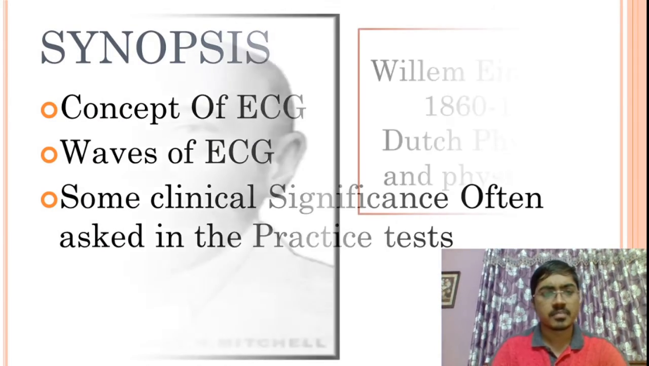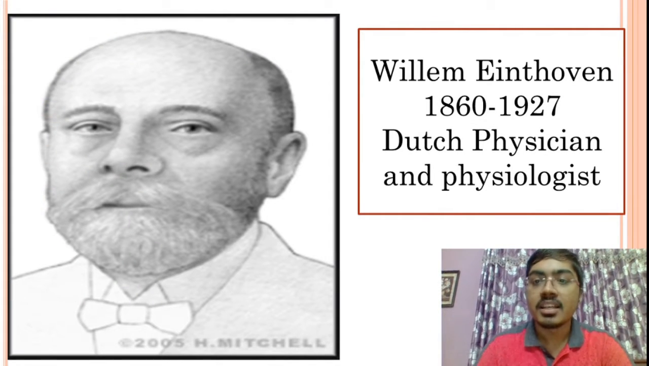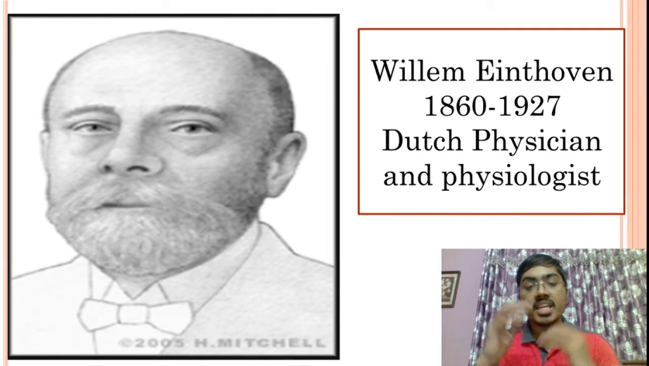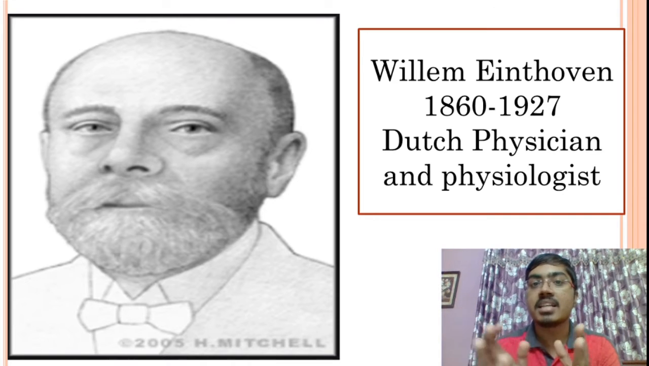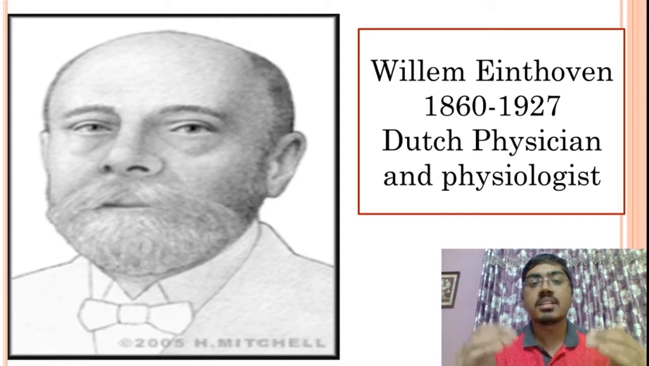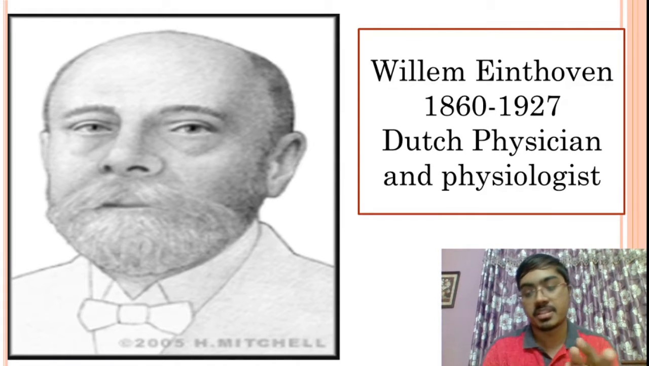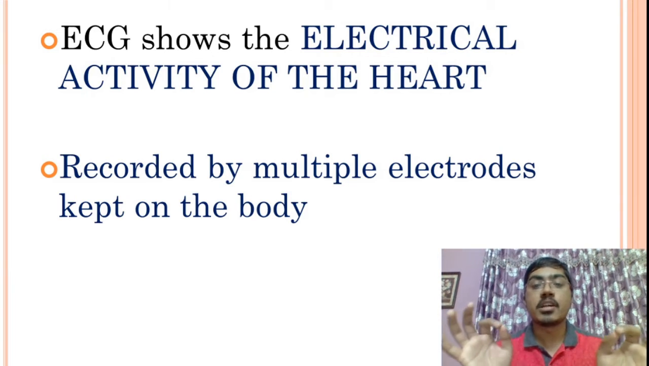That's enough. So this particular person is Dr. William Einthoven. He lived in the years of 1860 to 1927. He was the first person to devise a method to actually record the electrical activity of the heart. He was the first person to do that, and still now, we use his own method for the purpose of measuring the ECG, monitoring the ECG of a person.